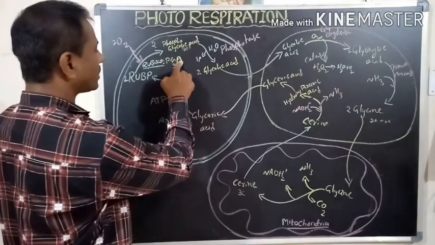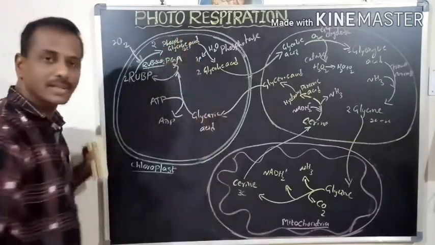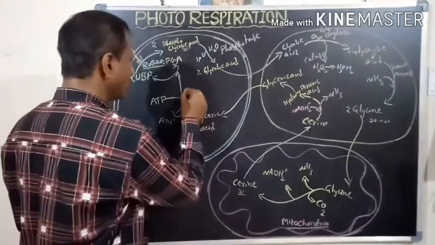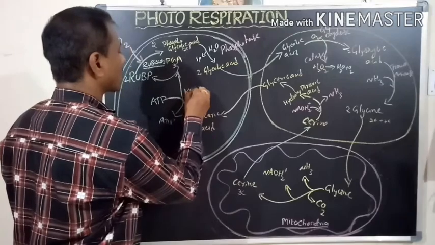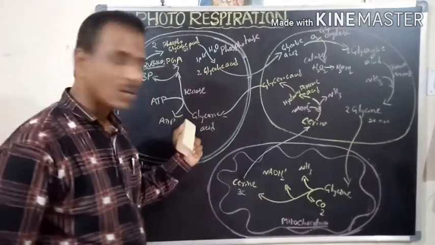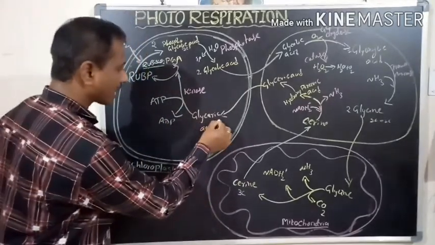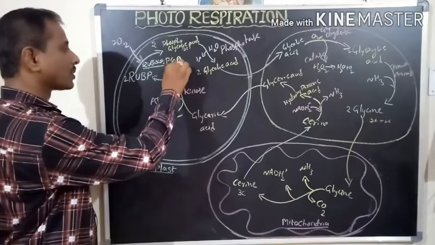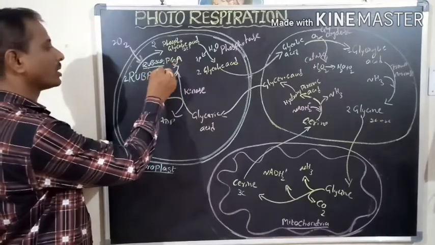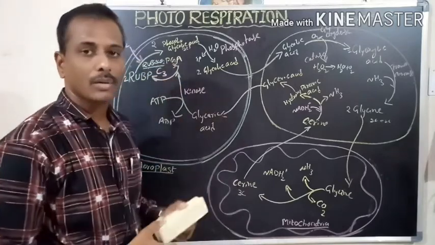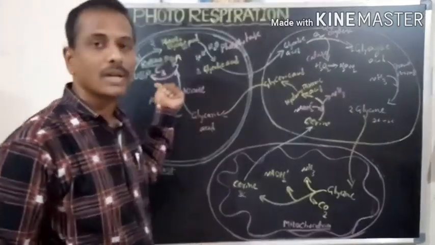Glyceric acid is converted into phosphoglyceric acid. The phosphate is received here. The name of the enzyme is glycerate kinase. With the help of glycerate kinase, the glyceric acid is converted into phosphoglyceric acid. Next, phosphoglyceric acid converts into RuBP, that is the formation of carbohydrate, the process of the C3 cycle.